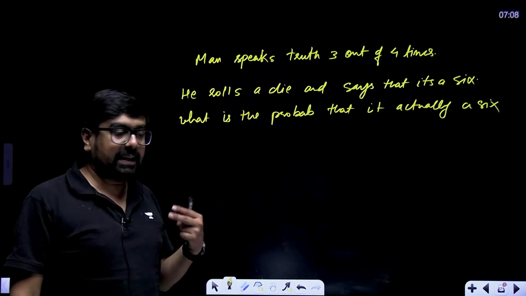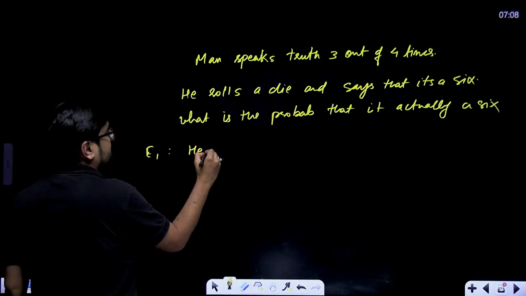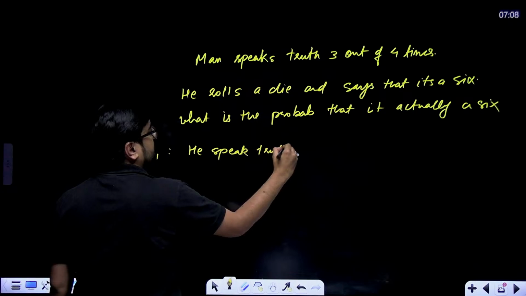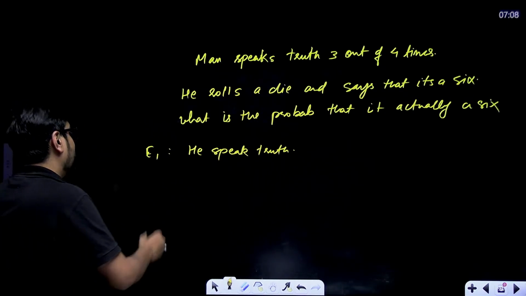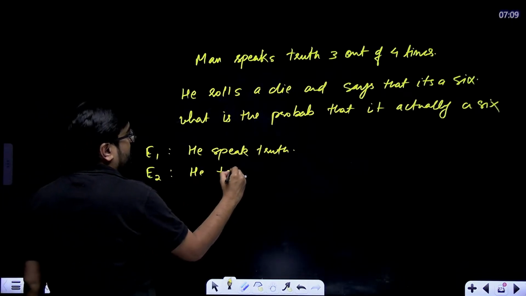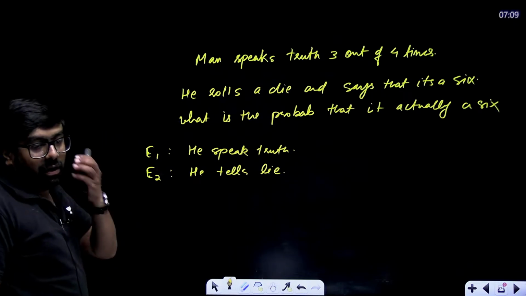One is that he speaks truth. Event one is that he speaks truth. This is one event. Okay, second event is that he speaks lie. That he tells lie. This is the event. Okay, what is our event?